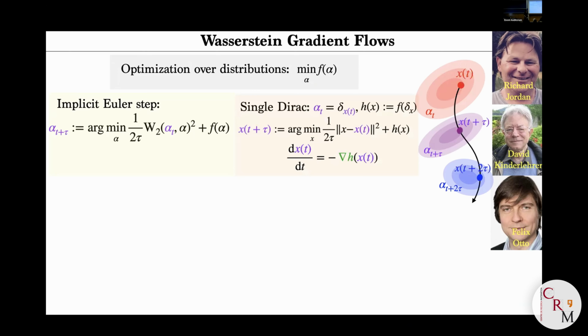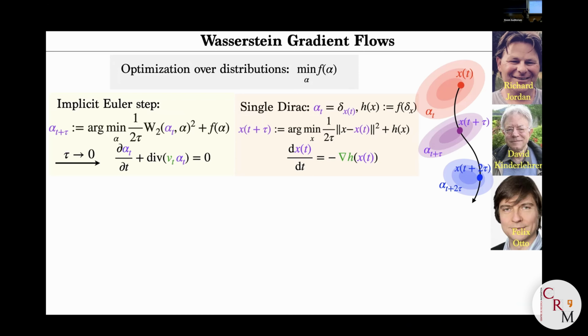And in some sense, this is a generalization of the classical Euler method, because if you impose that the measures that you consider are only made of a single Dirac, then the Wasserstein distance is just the Euclidean distance. And this is exactly the definition of the implicit Euler method. So if you take tau going to 0 in the implicit Euler method, you're just going to follow minus the gradient of h. So on the left side, if you take measures with a single Dirac, when tau goes to 0, you're basically going to do the gradient flow of the function. But here it's much more interesting, because when tau goes to 0, you will have a continuous evolution of your measure. So if you have understood correctly what I've said from the start, this is something that you can describe with the continuity equation.